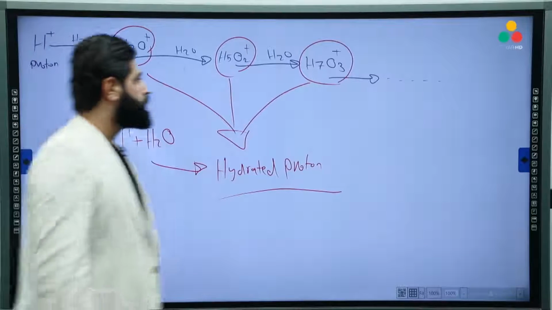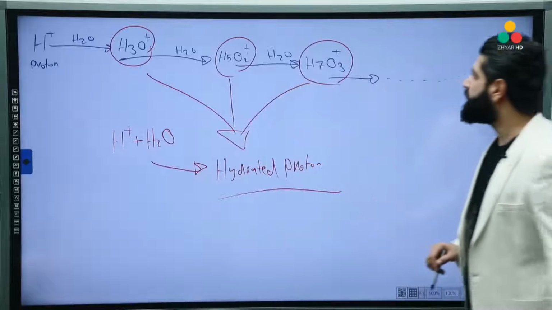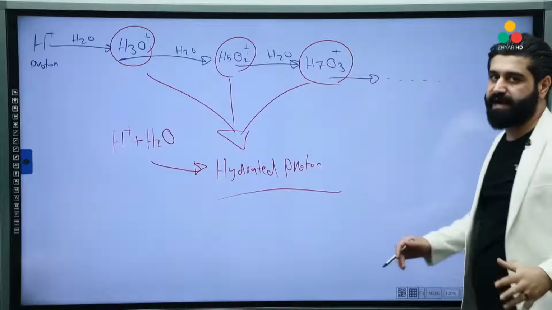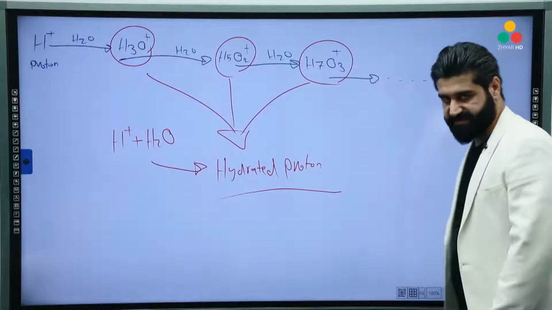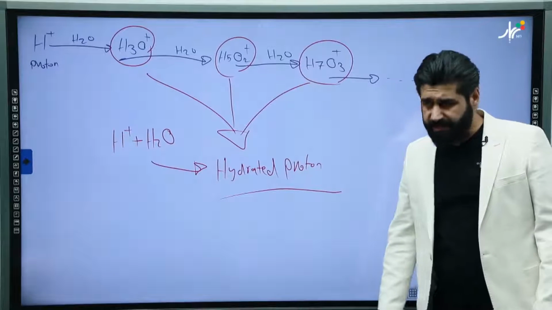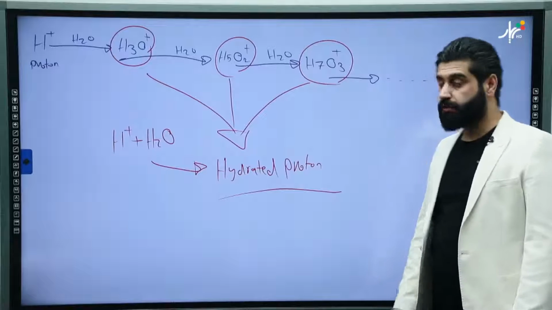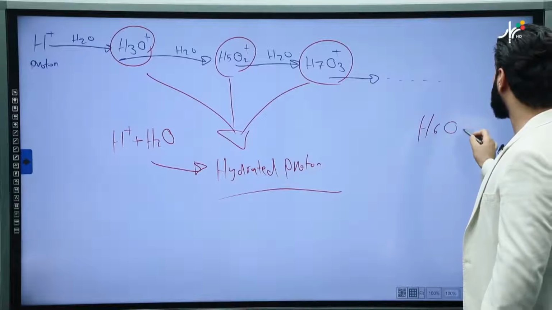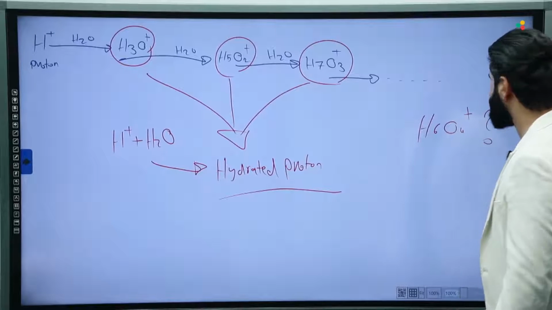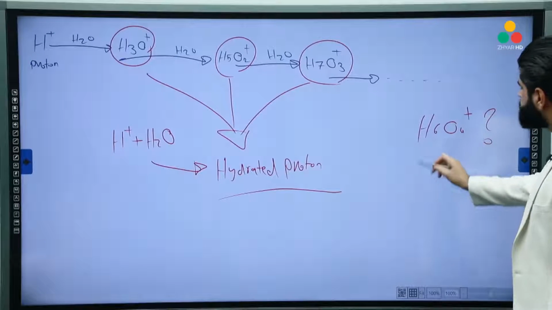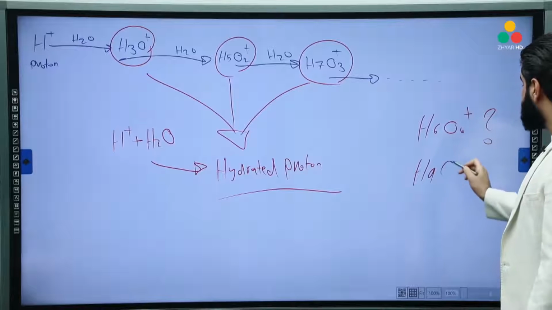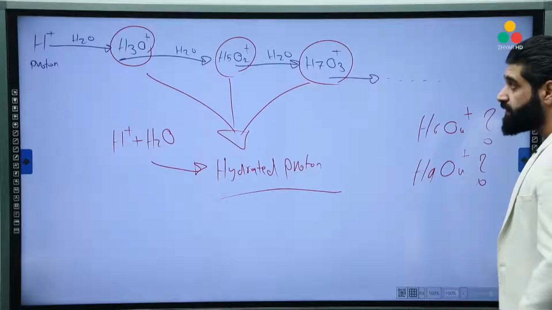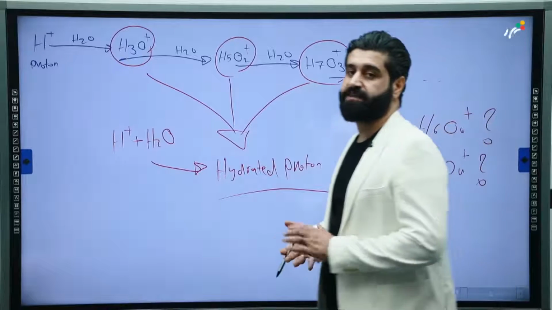And now, anytime we have some number of hydrogen atoms combined with oxygen and positively charged, can we say it's hydrated proton immediately? No. For example, we have H6O4 plus, it's not a hydrated proton, and H9O4 plus, it's a hydrated proton. So how do we identify the hydrated proton?